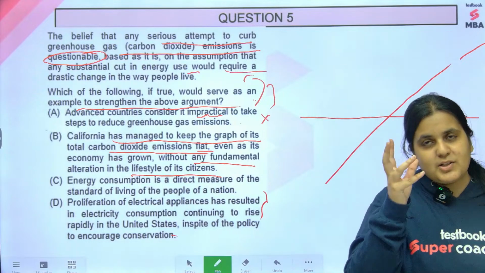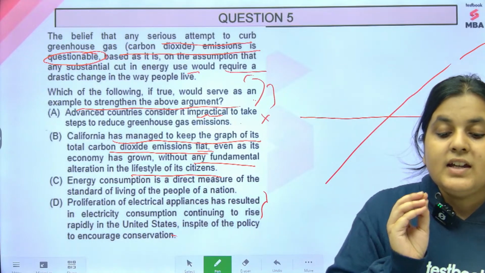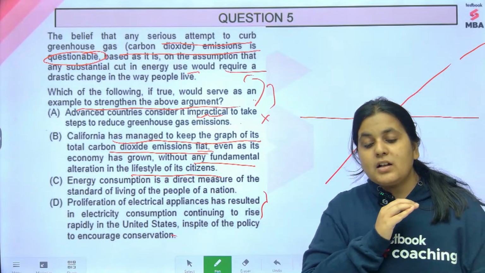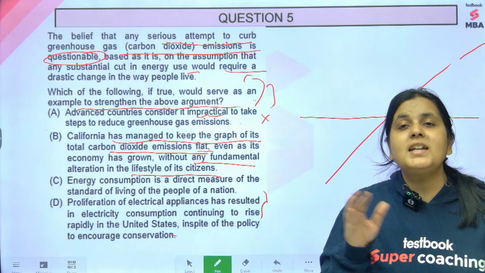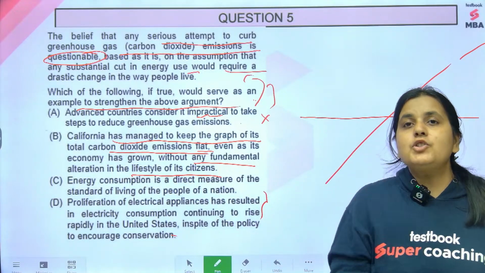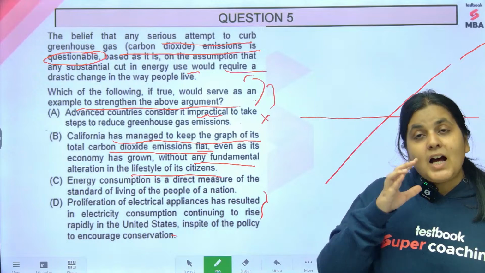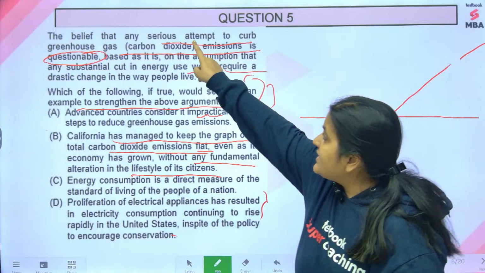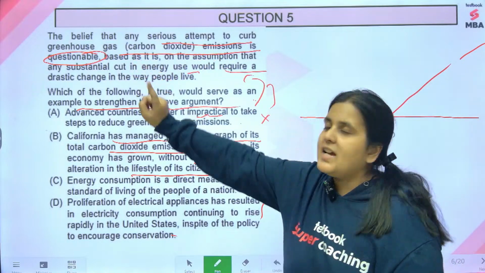See, there are two parts to understanding this question. One way of understanding this is that we cannot curb greenhouse emissions because people's lifestyle will be affected. That's one way in which you could have understood this. But the other way, which is what the question actually means, is that any serious attempt to curb greenhouse gases is questionable.